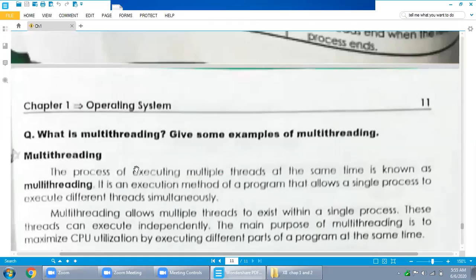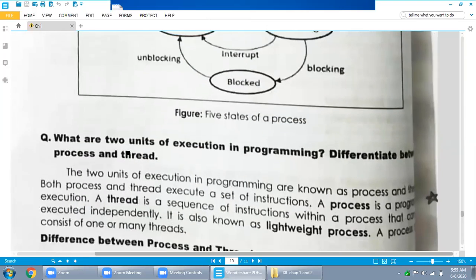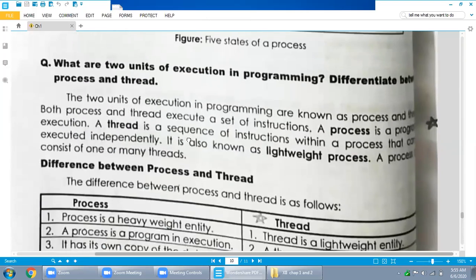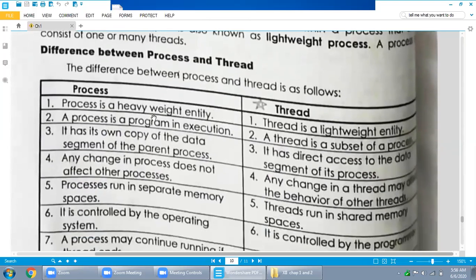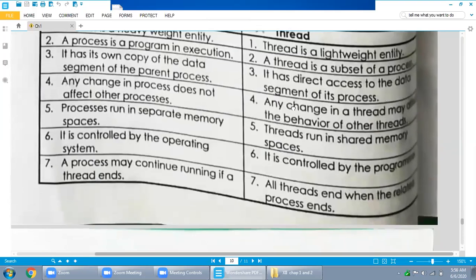Today we have discussed what the units of execution in programming are and how to differentiate between them. First of all, we explained the process definition, then the thread definition, then the difference between process and thread: these are the process features and these are the thread features.